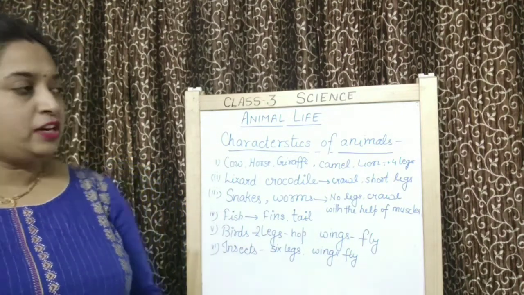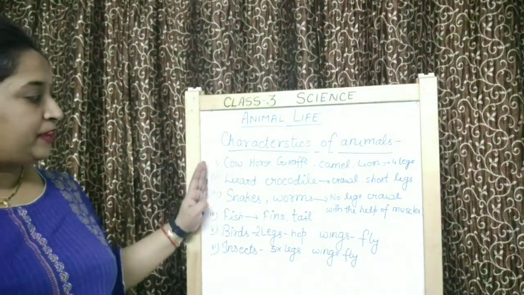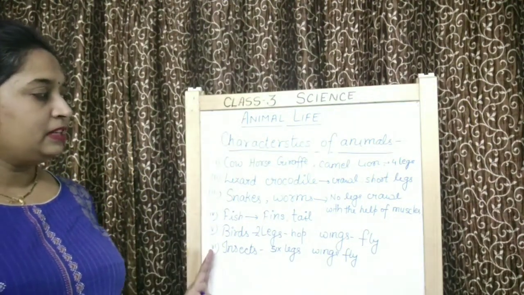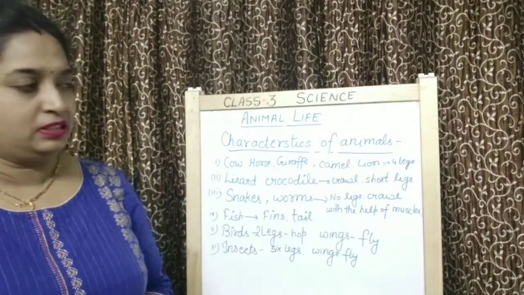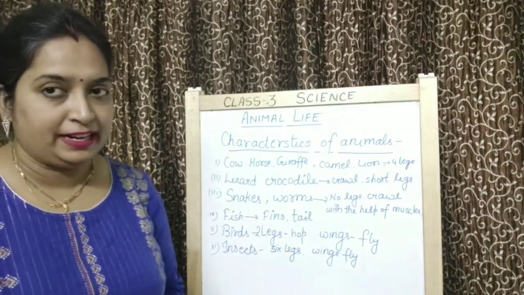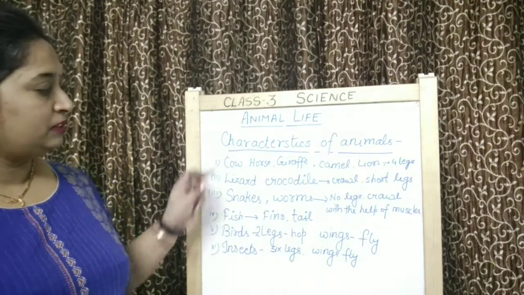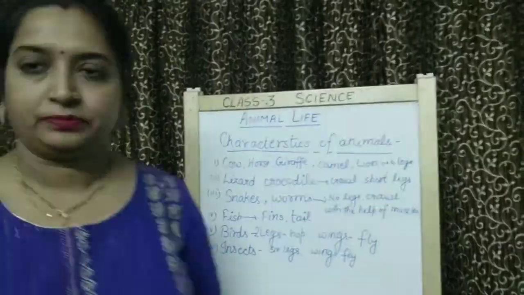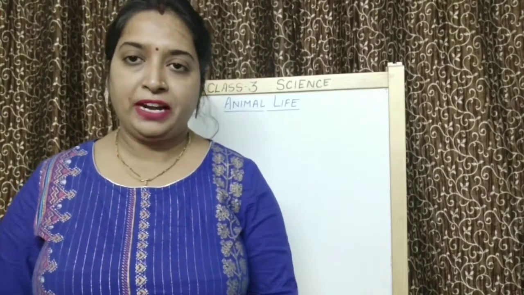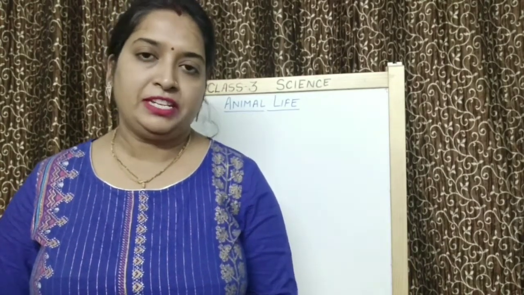Okay? So, children, you are seeing that different types of animals, they have different mechanisms to move. They move differently. So, this was all about their movement. You have seen how different animals, they move in different ways.